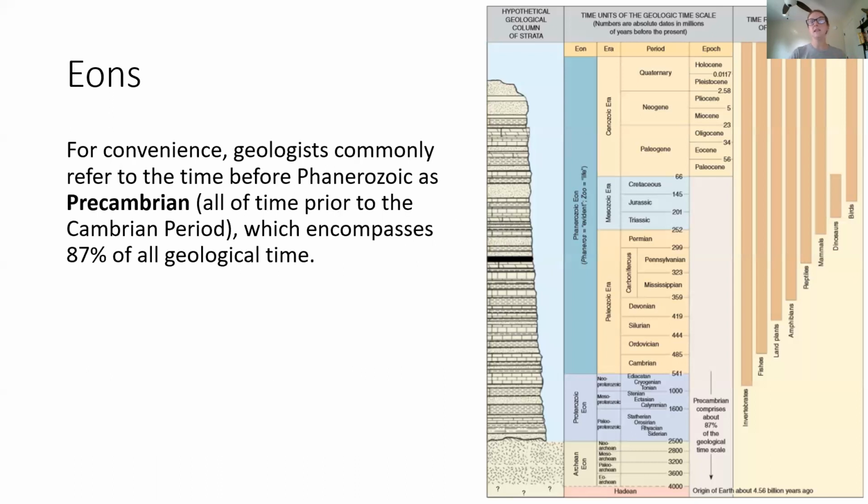All right, so for convenience, geologists typically refer to the time before the Phanerozoic just as the Precambrian. Right? So it's that huge chunk of time, about 87% of all of geologic time, that happened before the Cambrian period, that we just call the Precambrian, just because there's not a lot of evidence from back then, so we don't know a lot of what happened back then. Also, there wasn't a lot of life, so there wasn't a lot happening anyway.